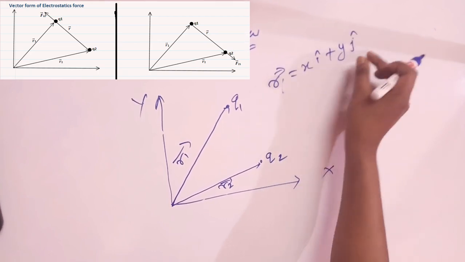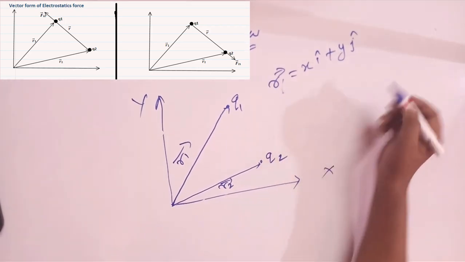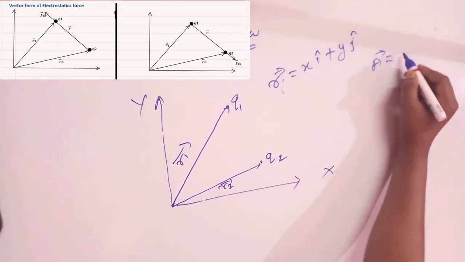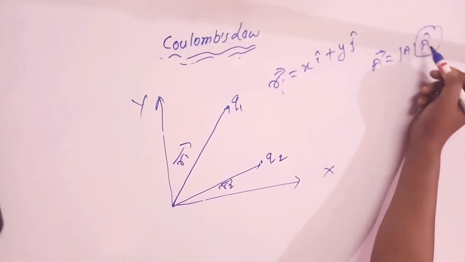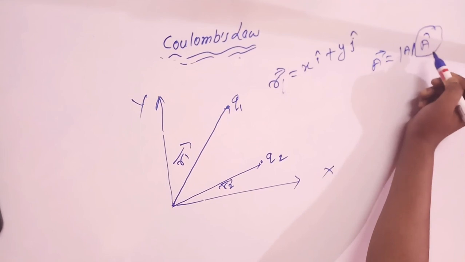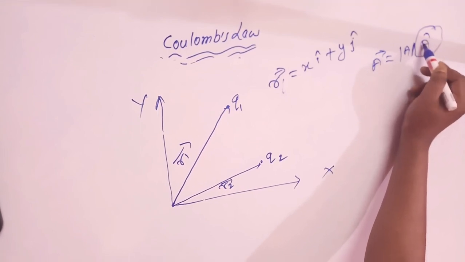This direction is known as the unit vector. We know that a full vector is equal to magnitude times its direction, and this direction is known as a unit vector because it is only a direction having unit magnitude.